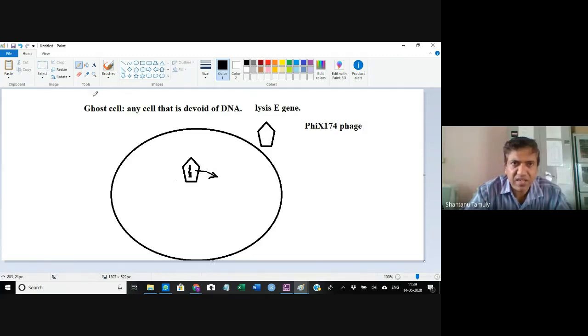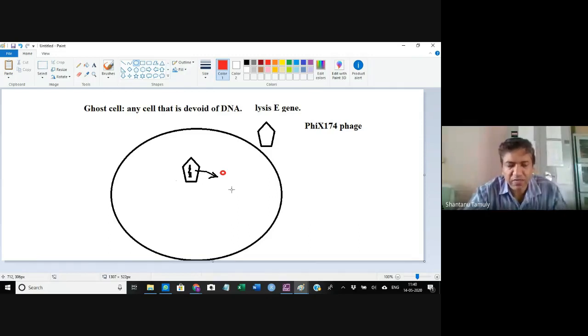Lysis E is a kind of enzyme. This red color is the lysis E product.